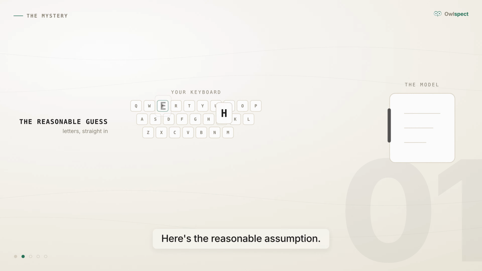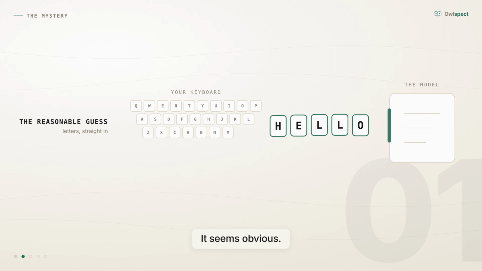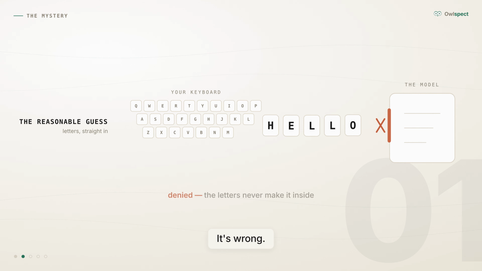Here's the reasonable assumption. Computers store text as characters. Your keyboard sends letters. So surely the AI receives letters too. It seems obvious. It's wrong.